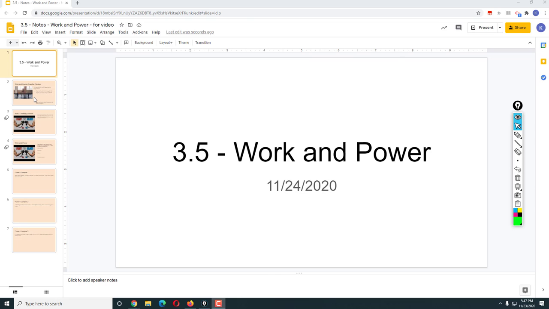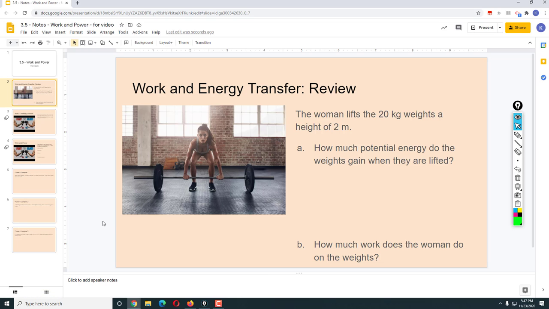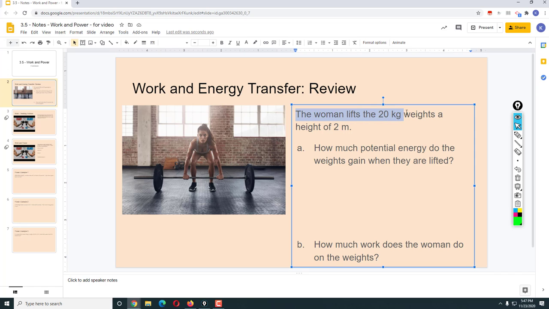3.5, work and power. So let's do a review question. The woman lifts the 20 kilogram weights a height of 2 meters. So she lifts these up 2 meters. How much potential energy do the weights gain when they are lifted? Okay, so we want potential energy, the change in potential energy.